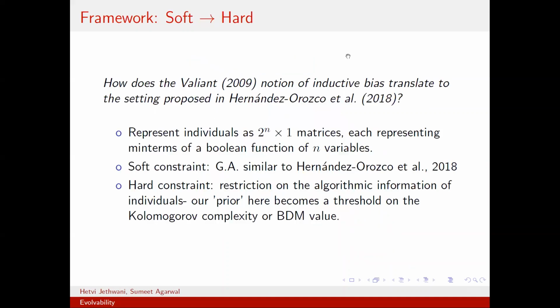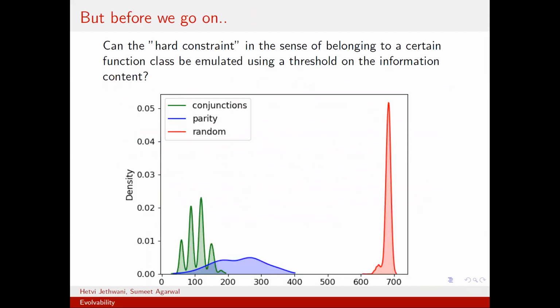So we are trying to translate the notion of the hard constraint in the Boolean sense to the soft constraint in the Chaitin sense. What we do is we propose a restriction on the algorithmic information of the individual. So our prior here becomes a threshold on the Kolmogorov complexity of the individual, approximated by the block decomposition method value, rather than this idea that they have to belong to a certain function class. Of course, the question which arises is: can the hard constraint, in the sense of belonging to a certain function class, be emulated using a threshold on the information content? Simulation suggests that that is correct.